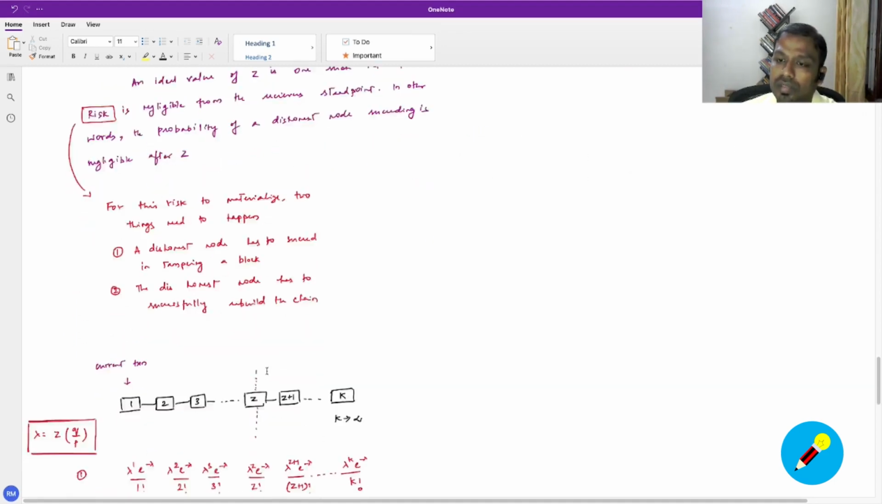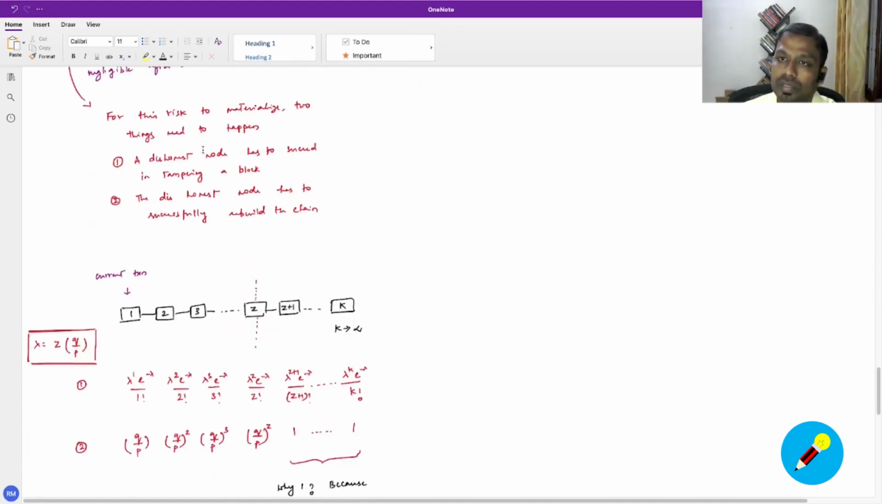So in essence, there are 2 parts to this risk. That's what we've tried to capture here. The first part is the dishonest node trying to succeed in tampering with the block. It has Z trials, and that, if you recall, can be answered through the Poisson distribution, right? And that's what we have shown here.